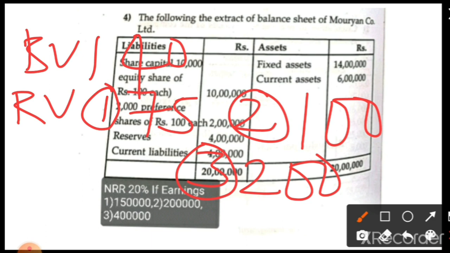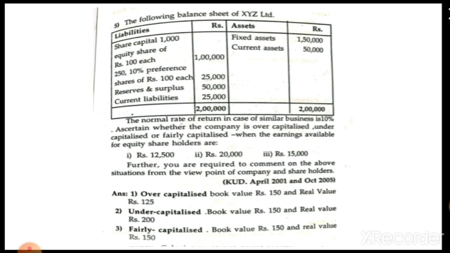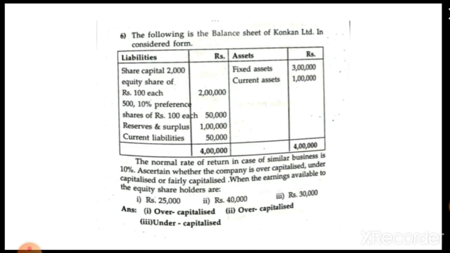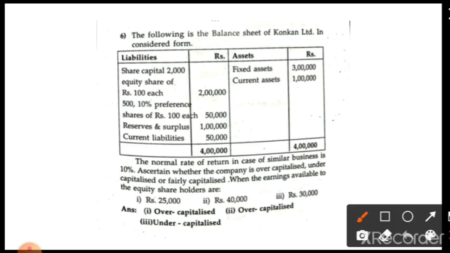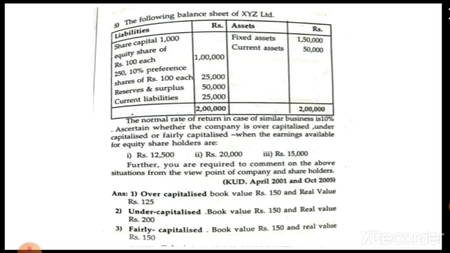So the book value is 140, and the real values are 75, 100 and 200. You have to calculate. After calculation you have to compare 140 to 75, 140 to 100 and 140 to 200. Then you have to come to the conclusion: company is under capitalization, over capitalization or fair capitalization. And I want to give one more problem. The answer will be here only, no need to give it, because they have given book value and real value. Just you have to calculate this. Fifth one you can take a screenshot and do it.